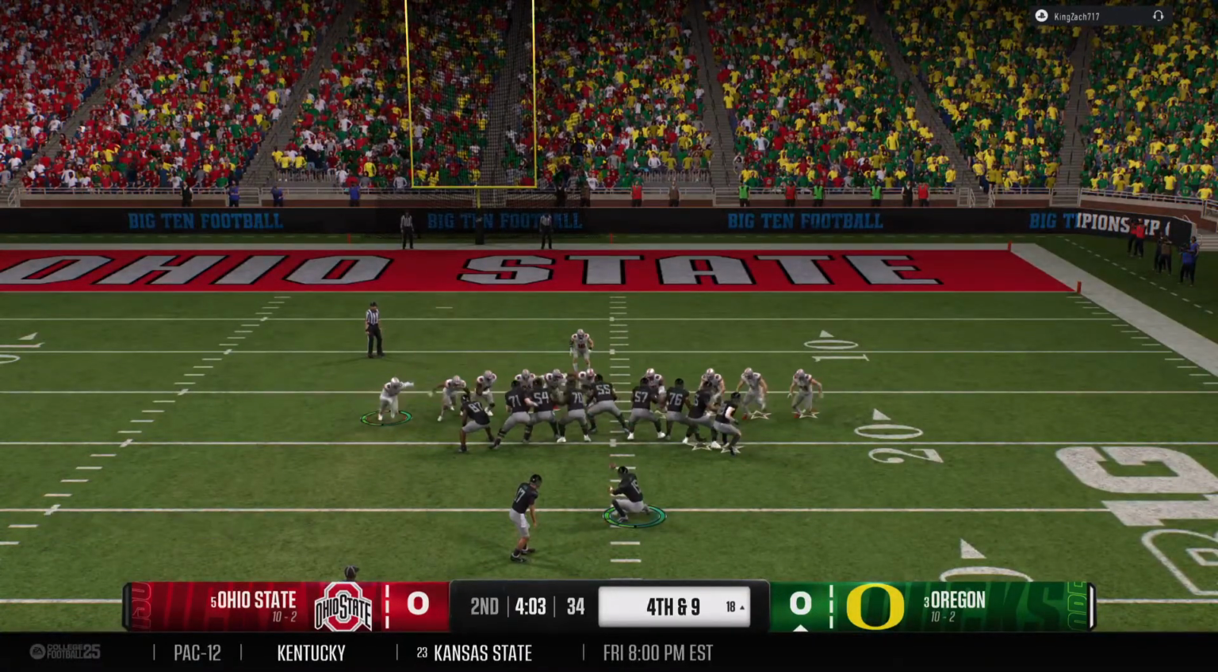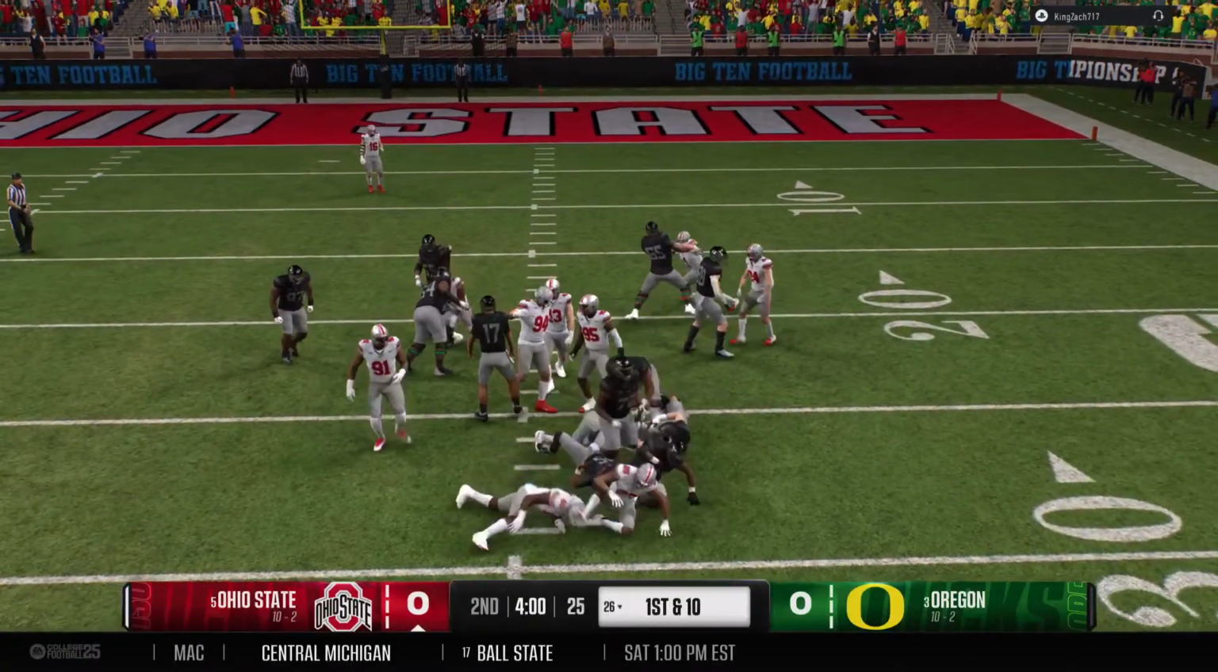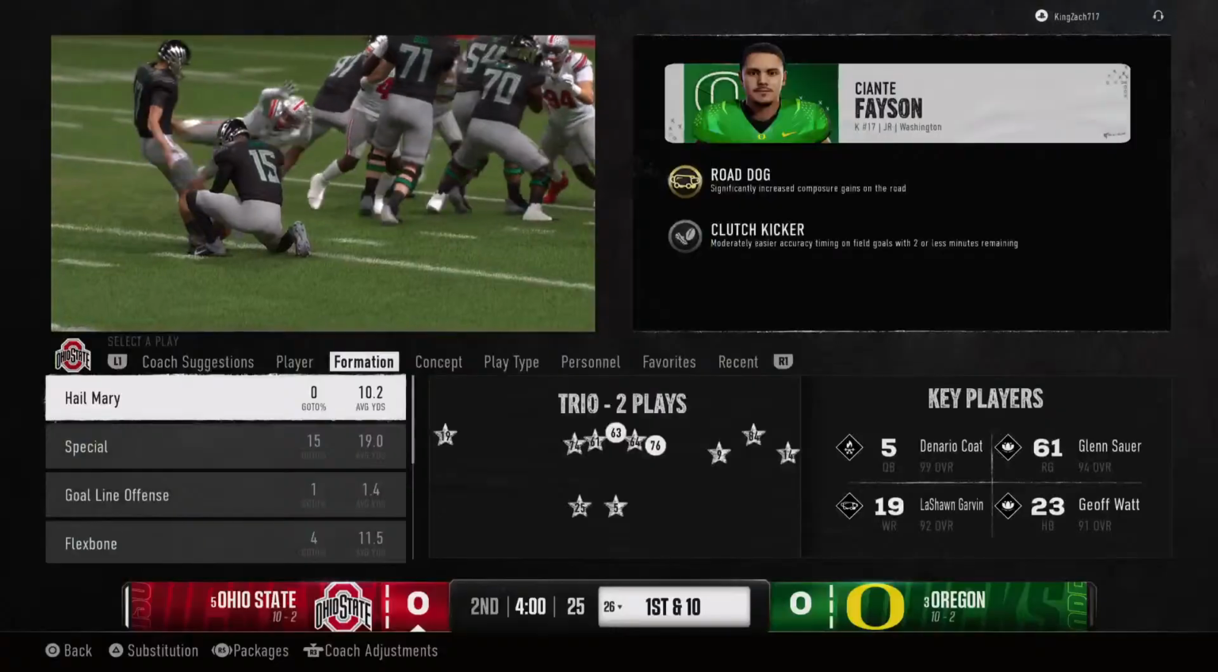I know it didn't pan out, but the most important thing is... And it's blocked. The kick was low. The defense has got it. It's still a live ball.